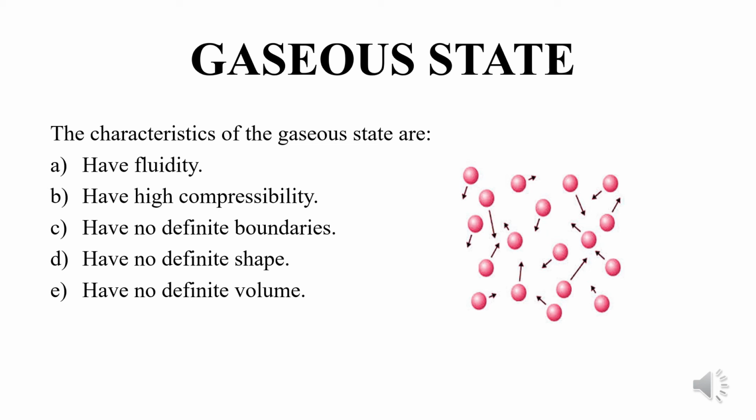The gaseous state particles do not have definite boundaries. Neither do they have a definite shape nor a definite volume.